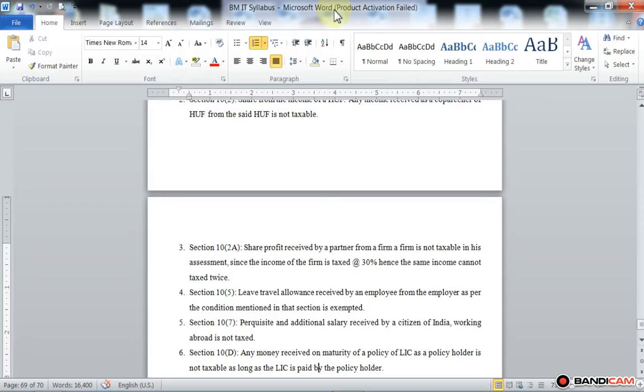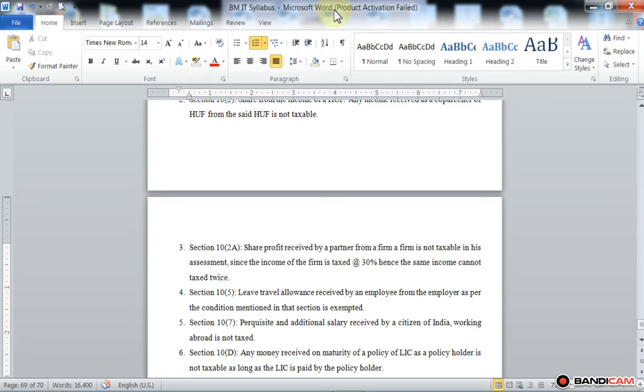So here the exemption is given for leave travel concession. Then the second exemption, not a deduction, under section 10 subsection 6: perquisite and additional salary received by a citizen of India working abroad is not taxed.